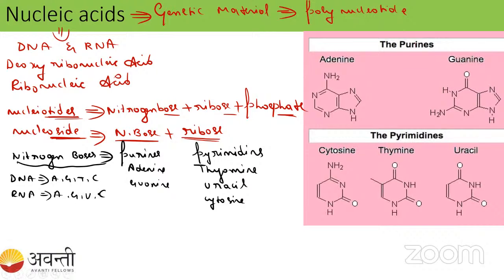So whenever they give one nucleotide chain and they tell you to identify whether it is RNA or DNA, you have to check whether it has uracil, which means it is RNA, or if it has thymine, it means it is DNA. Okay, fine. So let us talk about the structure.